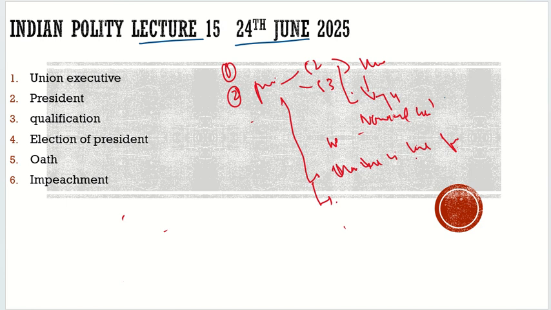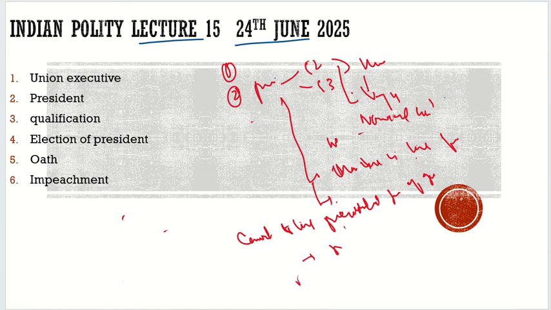And then we also discussed that this debate is still there, that we should convert to the presidential form of government. Shashi Tharoor is the main proponent of this. But is it possible right now with this constitution?